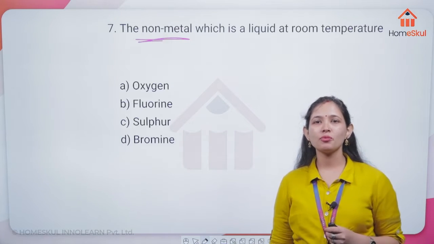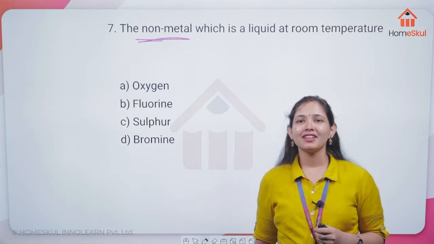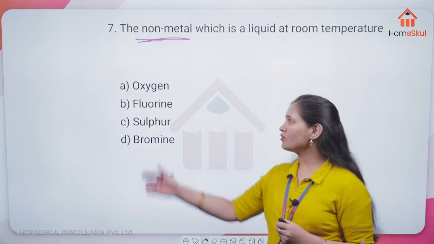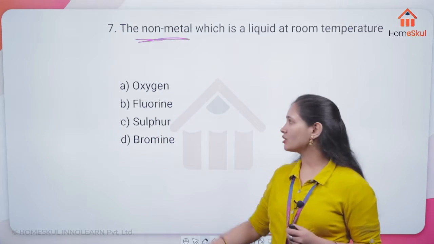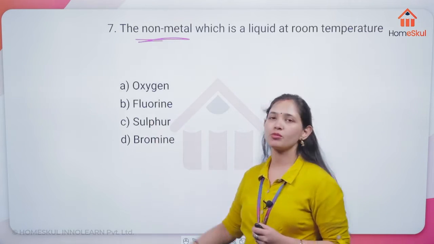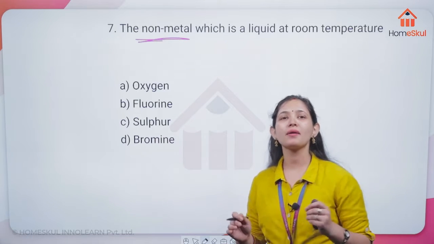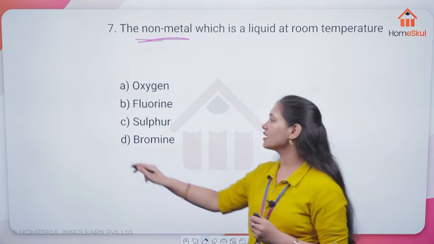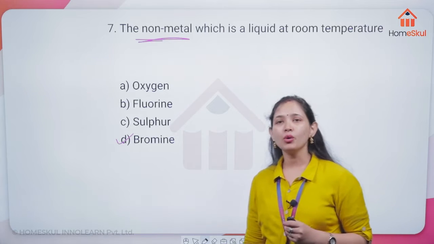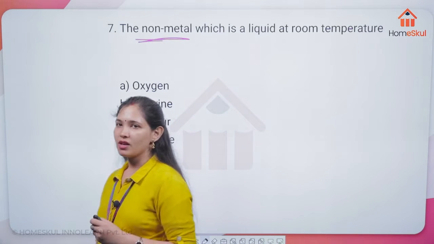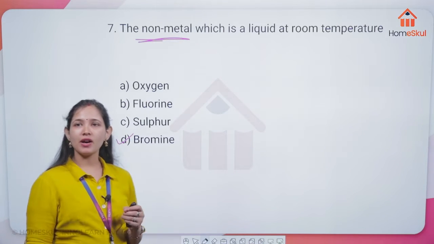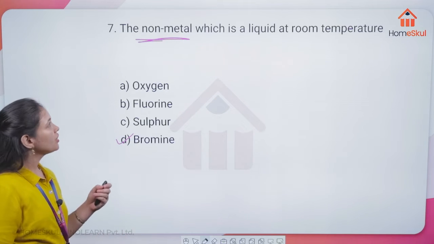D option, non-metals. Yes, Velga, very correct. All of them are non-metals, that is oxygen, fluorine, sulfur and bromine. Here the correct option is going to be bromine. Very correct, Rita. Everyone, Kritika, very correct.